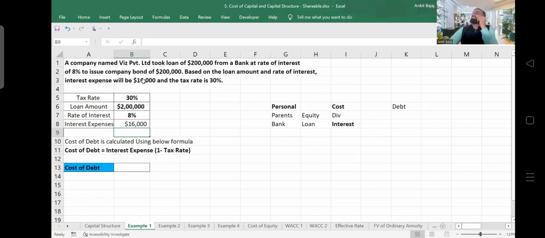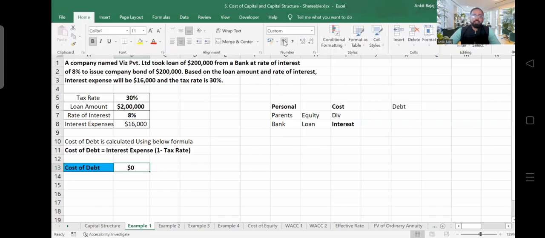So what interest expense do you have to bear? You have to pay interest expense of 16,000, right? But what is the purpose here? What is the main goal here? Here we have to calculate cost of debt. So we will be using this formula, right? Interest expense 8%, into, open up the bracket, 1 minus tax rate. Tax rate is given here 30%, right? This step you have to follow and you have to close the bracket and you will be getting the answer. Here, the final answer is 5.60%, right?